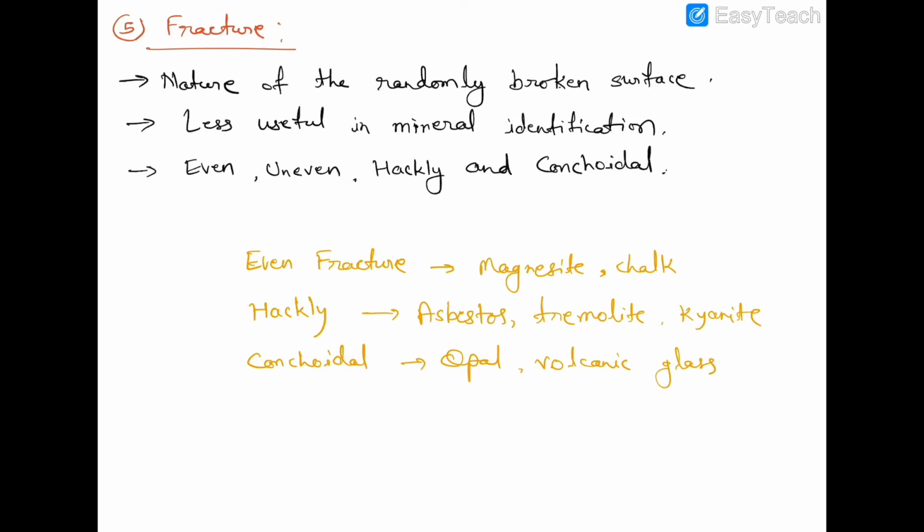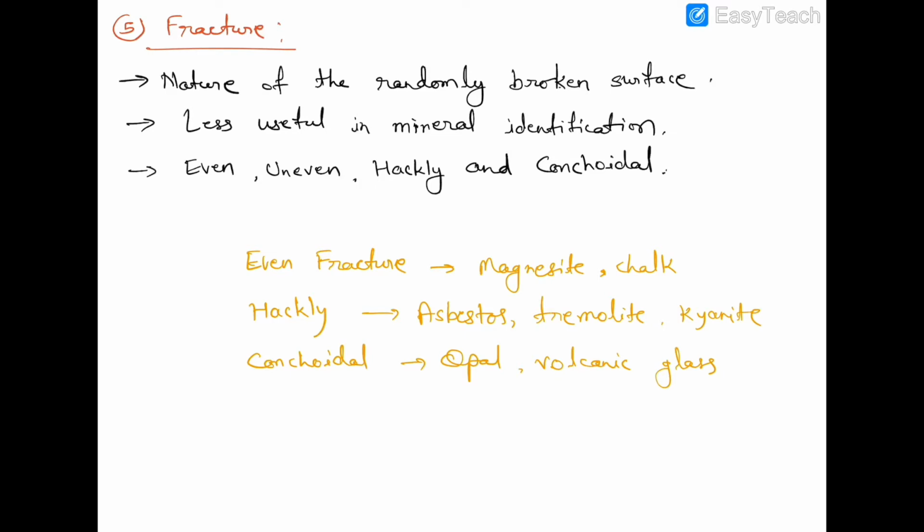Now we come to fracture of a mineral. Okay. Fracture is the nature of the randomly broken surface of the mineral. If you want to find the fracture of a mineral, you just have to break the mineral and observe the nature of its surface. Clear? Like streak, it is also less useful in mineral identification because a majority of the minerals show the same kind of fracture. Okay?